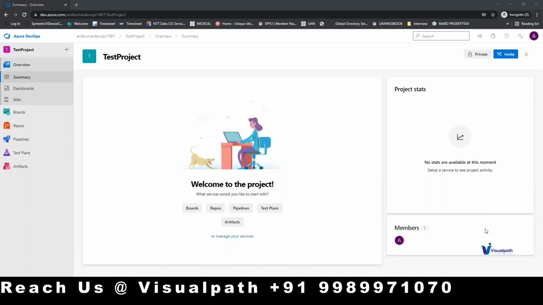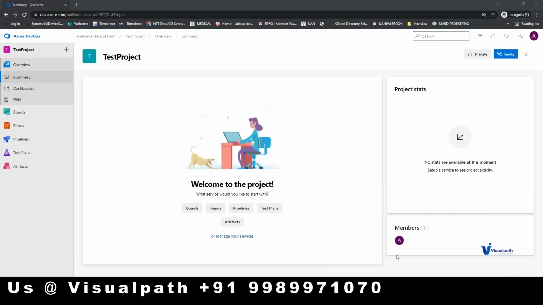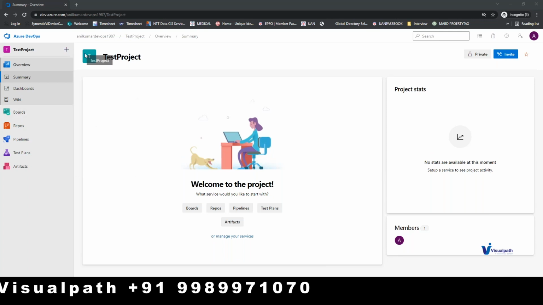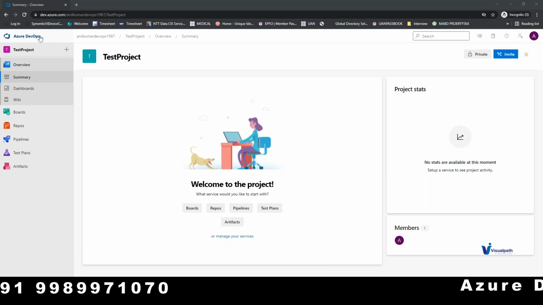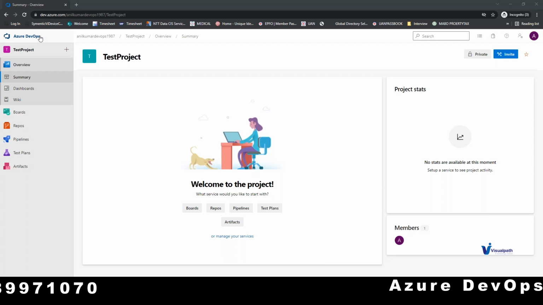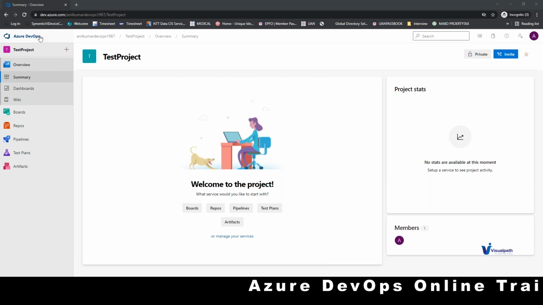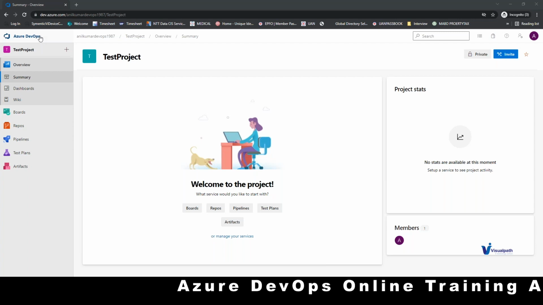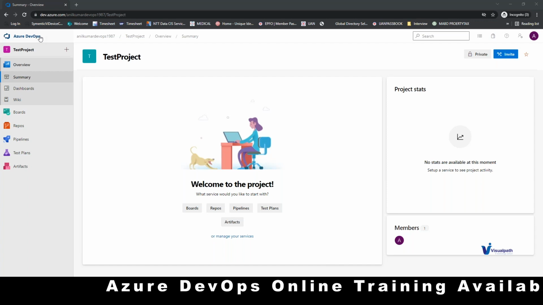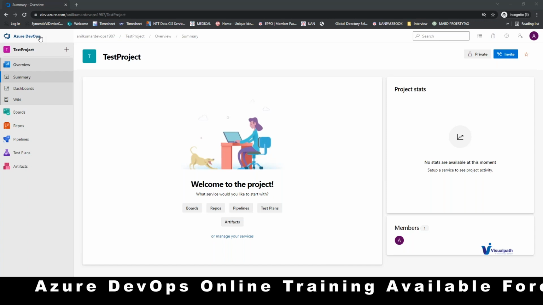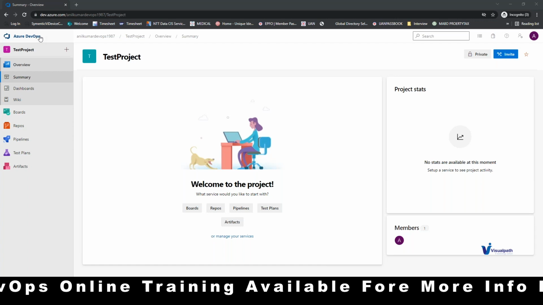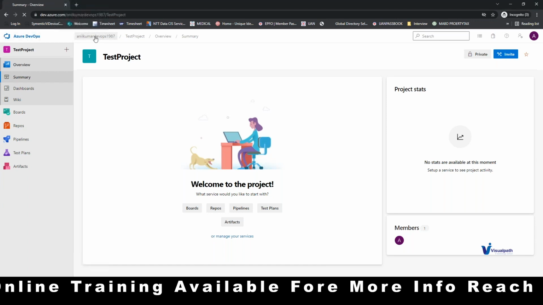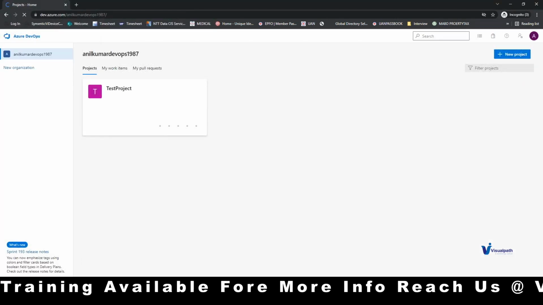Okay, and if you see on the top line, you can see Azure DevOps, right? Yes. That is the root, the place where you can find the number of Azure DevOps organizations that are created for your ID, or the number of Azure DevOps organizations that you are a member of basically. Okay. Can you click on Anil Kumar DevOps 1987 please, once on the right side? Okay. And this is called hierarchy.